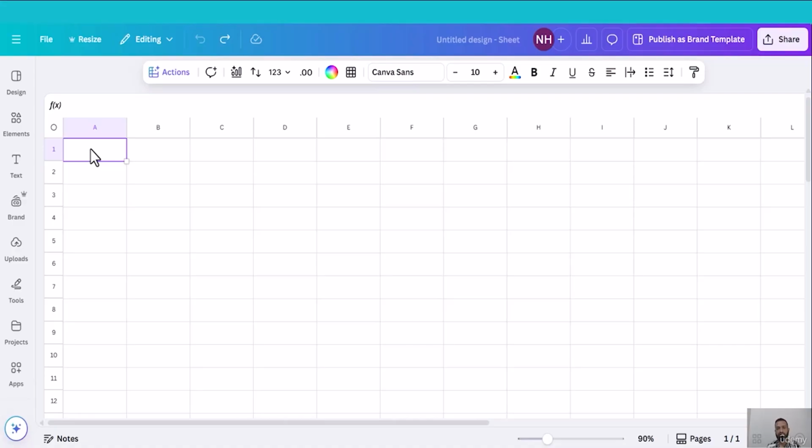To create charts, we need data. Let me use some simple data. I'll create a monthly sales report. One column I will give month. Another column sales. It should be in USD. January sales $2,000.